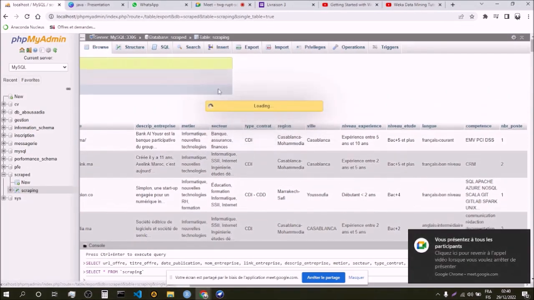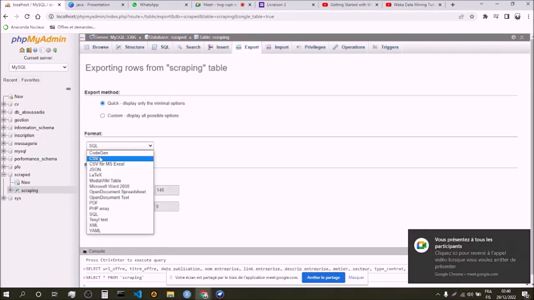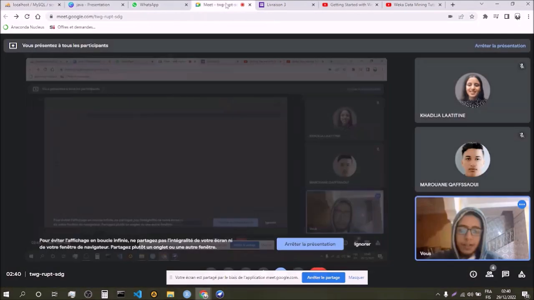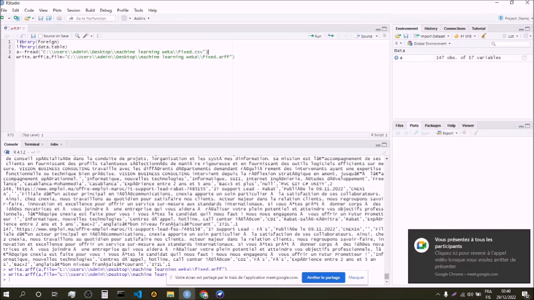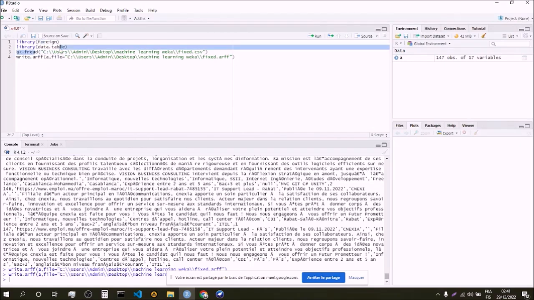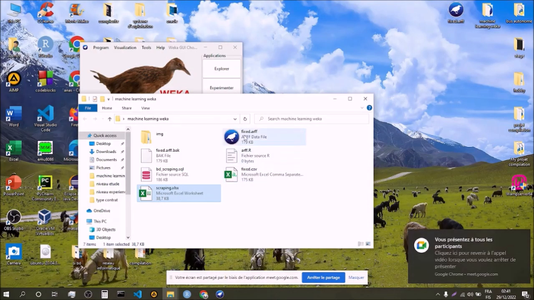We can simply export it as a CSV file. Right here, we have the option. Then the CSV file, we can later convert into a file that Weka can read. In RStudio, if we use these two libraries, we can simply write an .arff file using the foreign and the data.table libraries. Our final file.